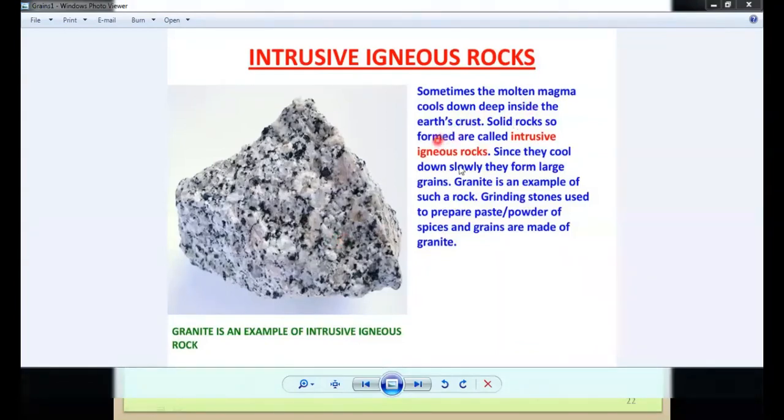Sometimes this molten magma cools down and it's known as intrusive igneous rocks. When they become rocks, they form large grains. इनके grains जो है ना, जैसे मैंने आपको बताया है, वो थोड़े बड़े होते हैं. And granite is an example of such intrusive rocks. Grinding stones, you can see, are used to prepare paste and powder. ग्राइंडिंग स्टोन्स आपने देखा है, मम्मी जब मसाला पीसती है ना, एक सिल जैसा होता है, जिसमें मम्मी हाथों से मसाला पीसती है, या पापा भी कभी करते होंगे. So those are known as grinding stones. और ये ग्राइंडिंग स्टोन्स क्या चीज का एग्जांपल है? Intrusive igneous rocks का.